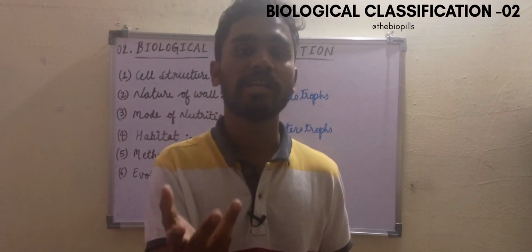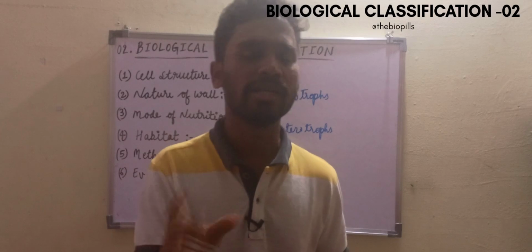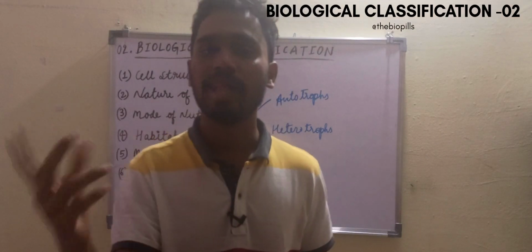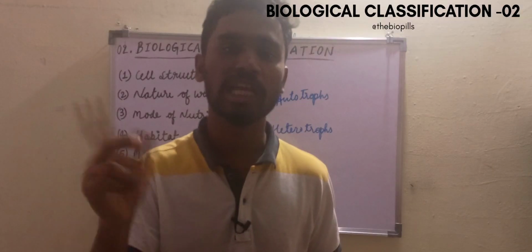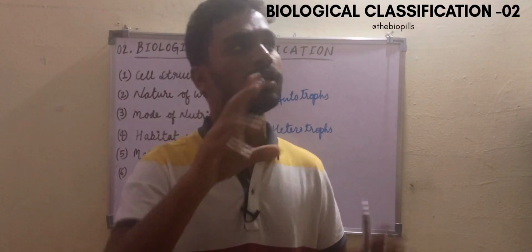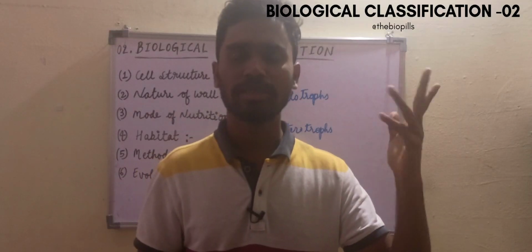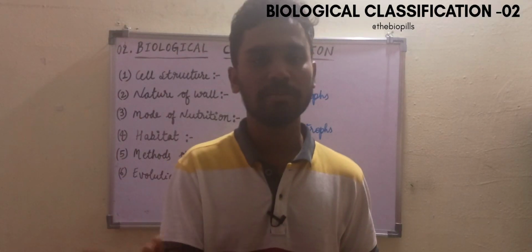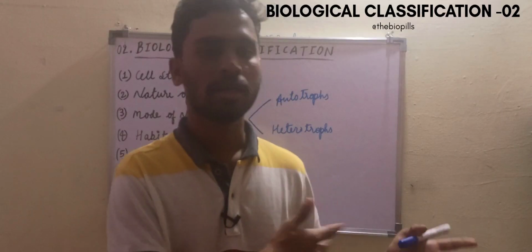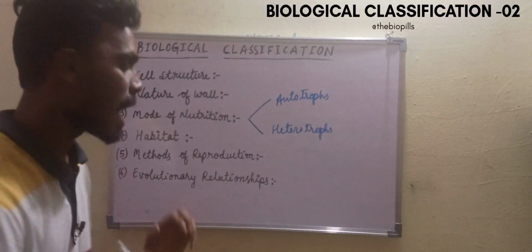One is terrestrial habitat, second one is aquatic habitat, third one is aerial habitat. Terrestrial habitat is a land based environment, aquatic means a water based environment, and aerial means they live in the air, that is, some birds and insects live there. Aquatic means fish, terrestrial means all of us. So these are the different kinds of habitats.